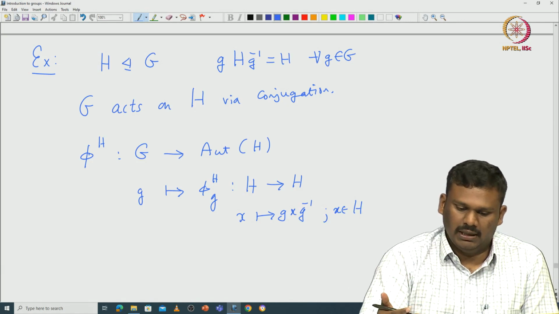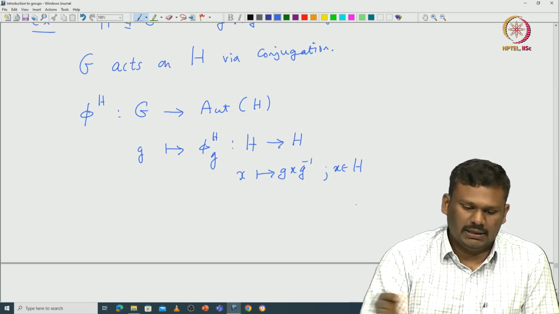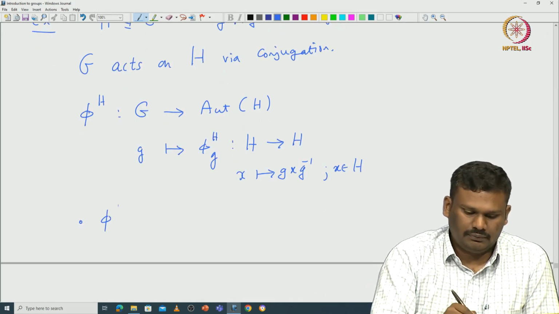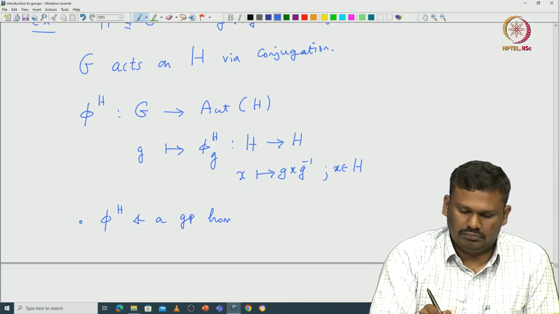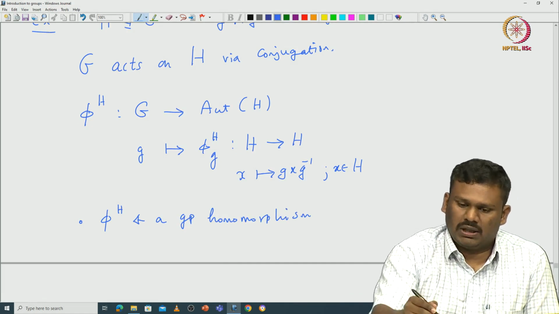So, this is indeed a map from G to the automorphism of H, and as before one can check that this map is indeed a group homomorphism. I will leave it to you to check, and then you can work out what the kernel will be.